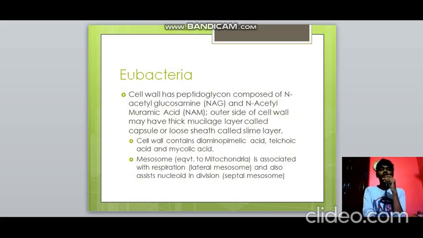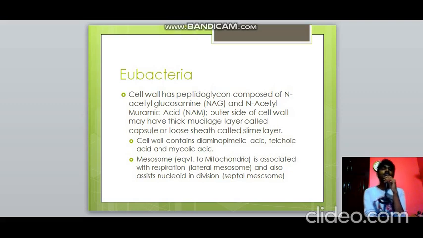So we need to know about eubacteria. Their cell wall has peptidoglycan, which is composed of N-acetyl glucosamine (NAG) and N-acetyl muramic acid (NAM). Their cell wall may have a mucilage layer called a capsule or a loose sheath known as a slime layer. The cell wall also contains certain acids known as diaminopimelic acid, teichoic acid, and mycolic acid.